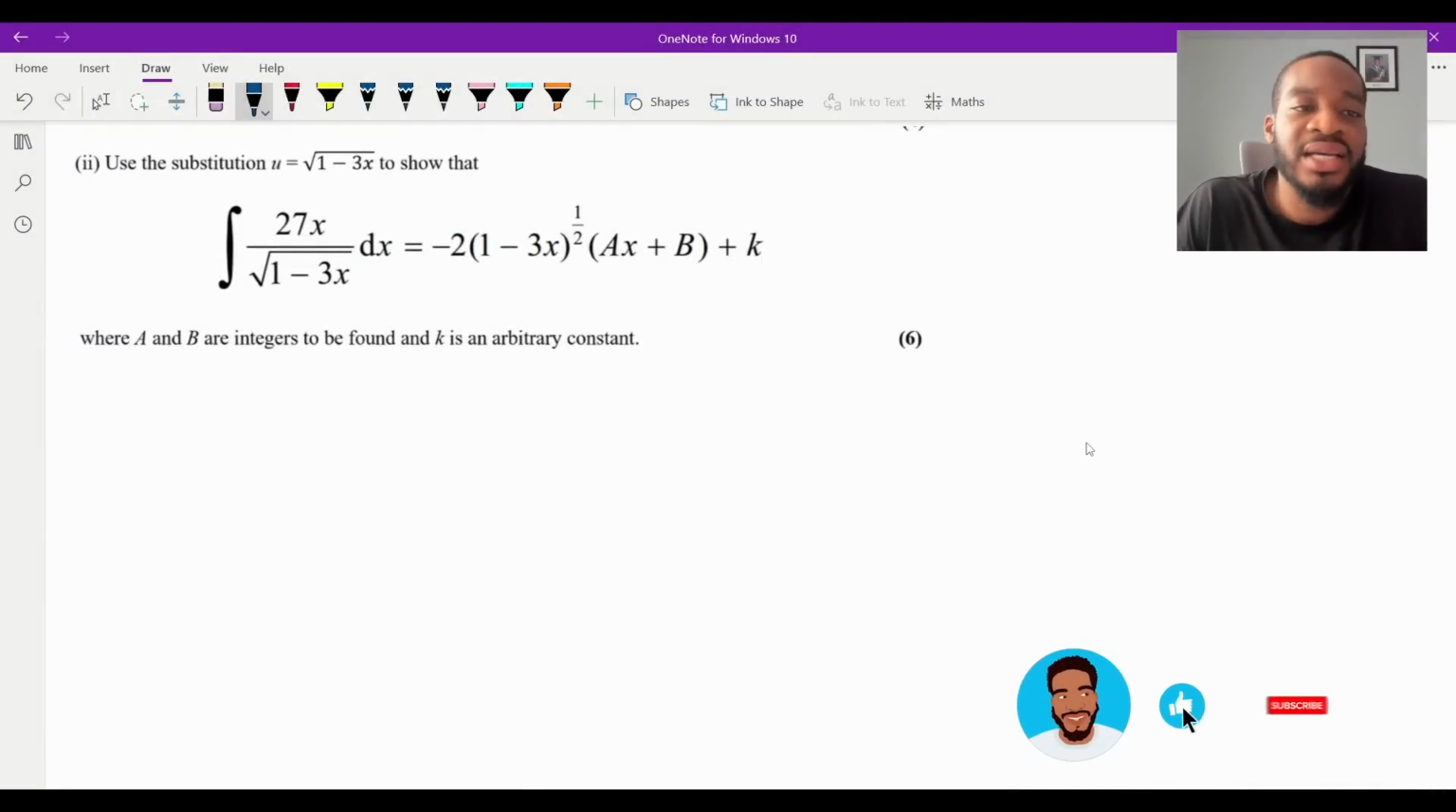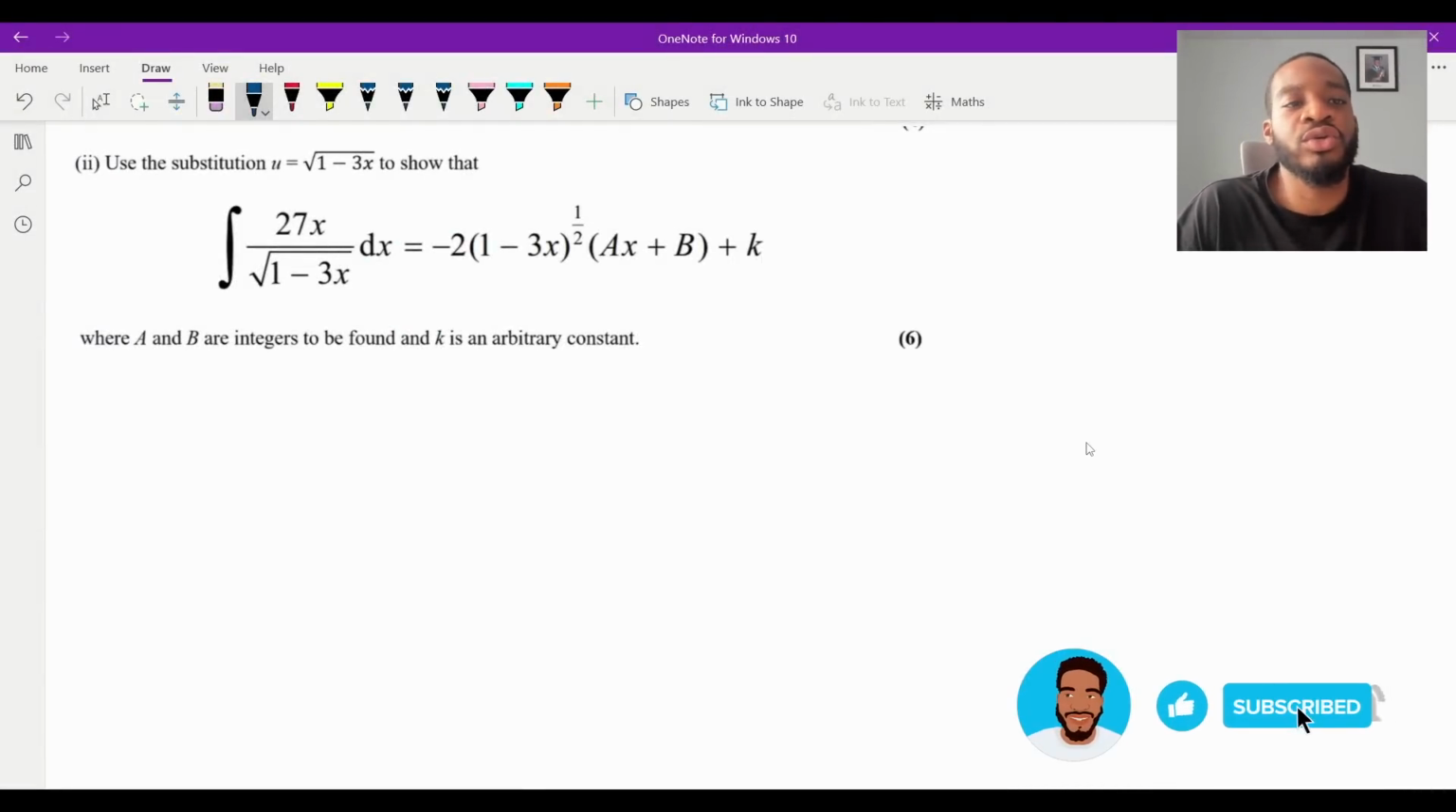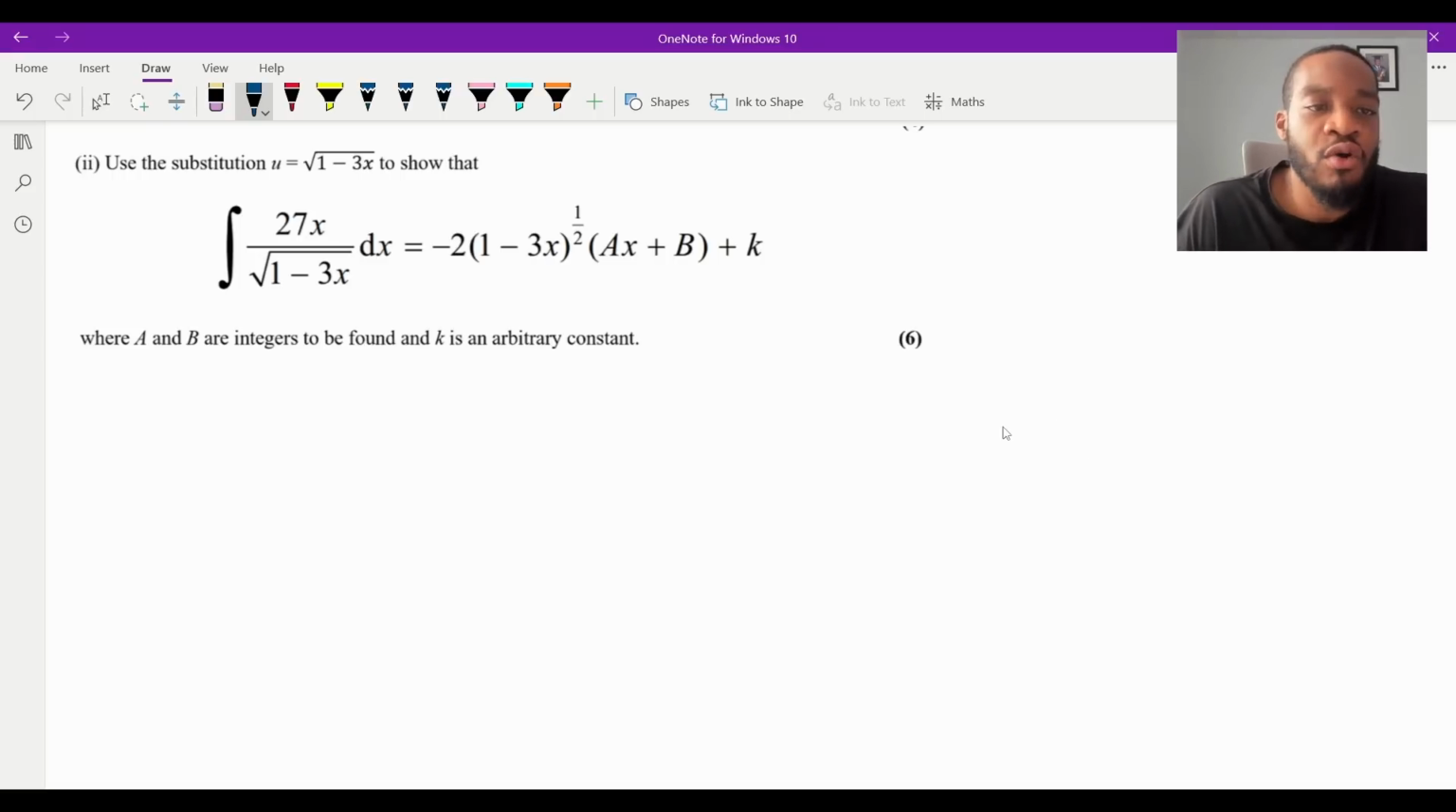Okay, so part double I says use the substitution u is equal to root 1 minus 3x to show that the integral of 27x over the square root of 1 minus 3x dx is equal to minus 2 times 1 minus 3x to the half times ax plus b plus k, where a, b are integers to be found and k is an arbitrary constant.